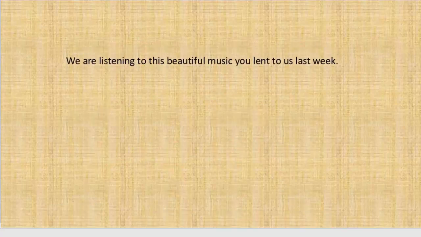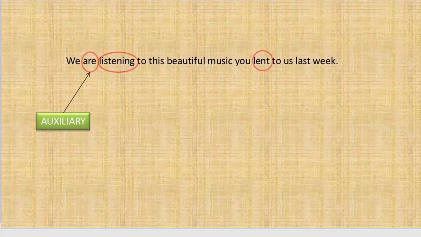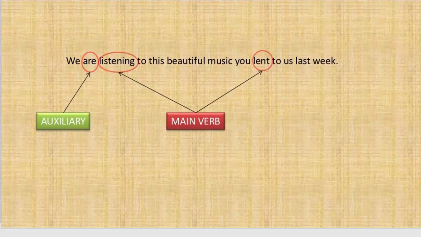In this example, we are listening to this beautiful music you lent to us last week. In this sentence, we can see that there are many verbs. The first one is auxiliary, and the second two verbs are main verbs, but they are conjugated. The first main verb has taken ing. The second verb is lent, which is the past form of lend.